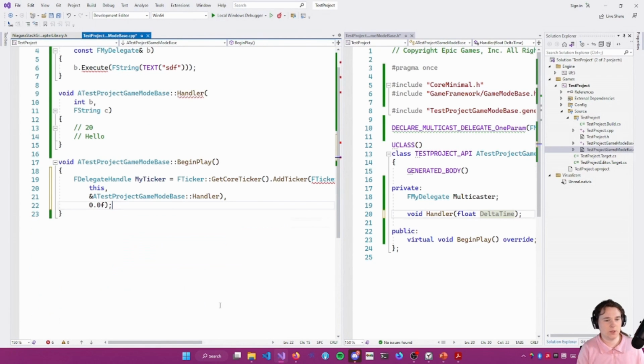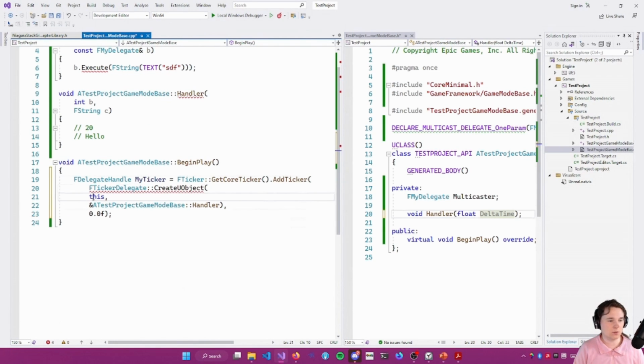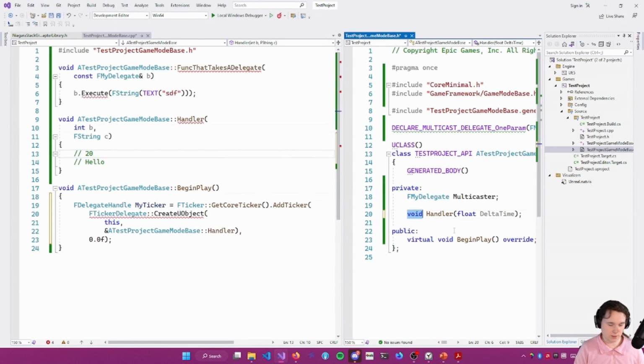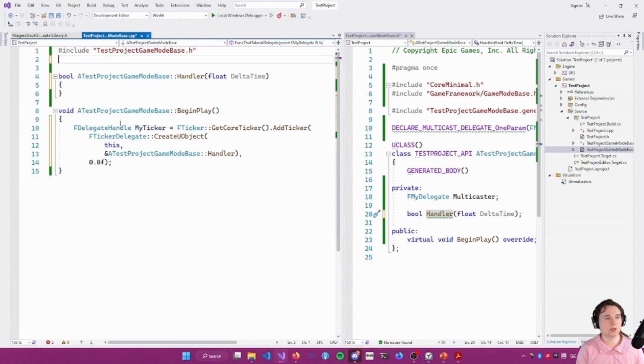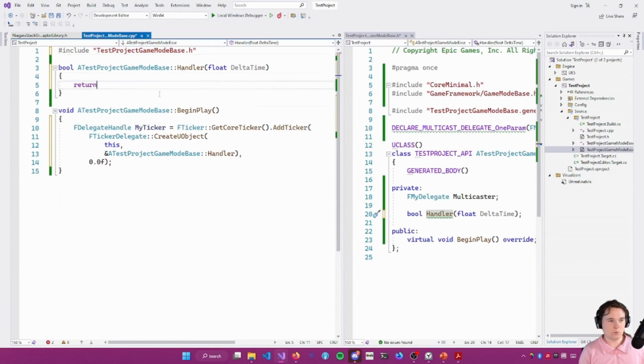And so if you were using tickers, the handler of tickers returns bool. And we go here, we get the delta time. So now we've got our ticking function. You return false to not continue running the tick. You return true to keep it ticking. So you can obviously choose whether or not the ticker remains running from inside the handler.